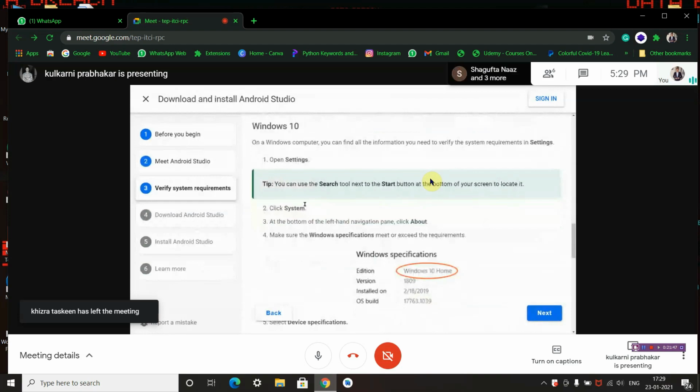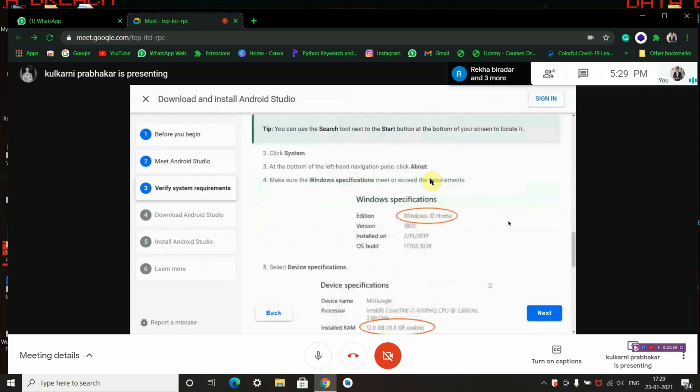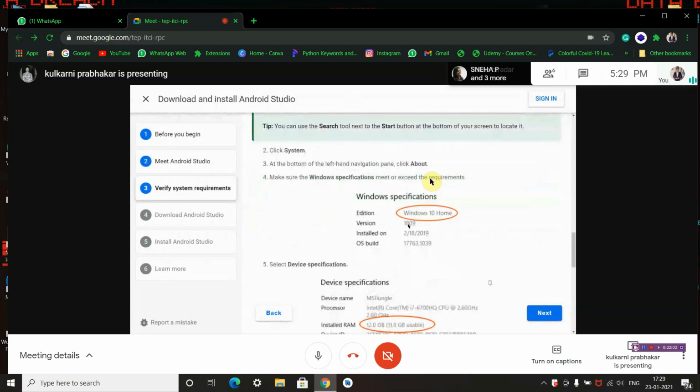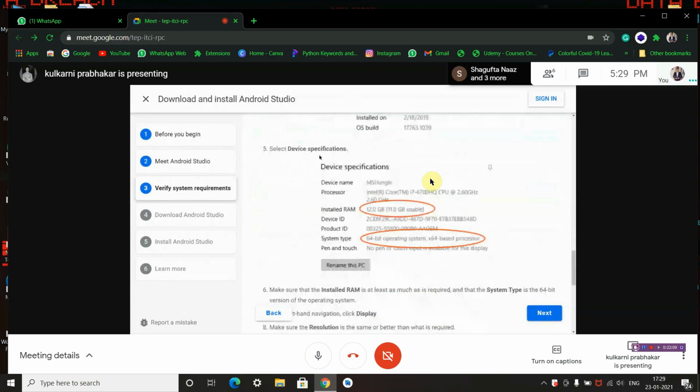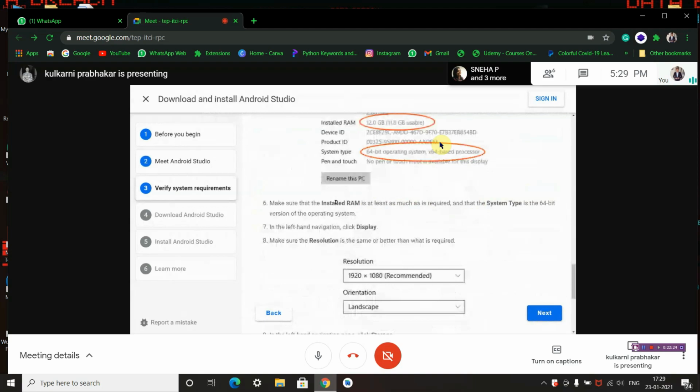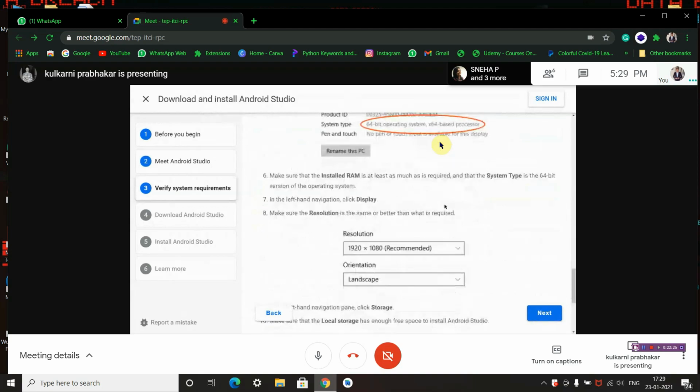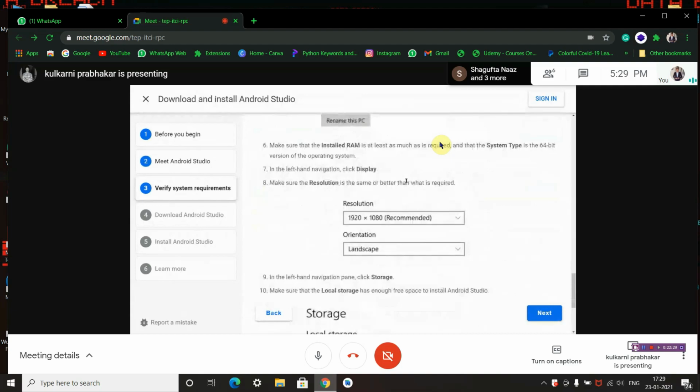Click system. At the bottom of the left hand navigation pane, click about. Make sure the Windows specifications meet or exceed the requirement. Windows specification: edition Windows 10 Home, Windows version 1809 installed, all these things are there. So select the device specification. Installed RAM is 12.4 GB, that is 11 point something usable. Then check your system type, that is 64-bit operating system. Then make sure that the installed RAM is at least as much as it is required, and that the system type is the 64-bit version of the operating system.